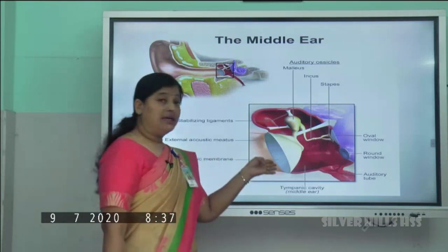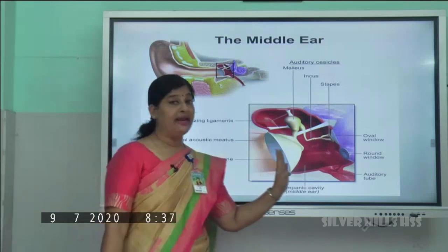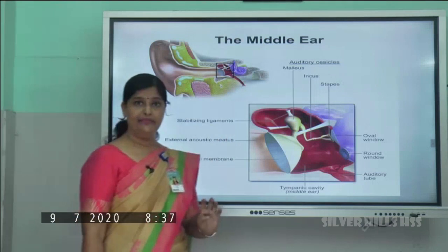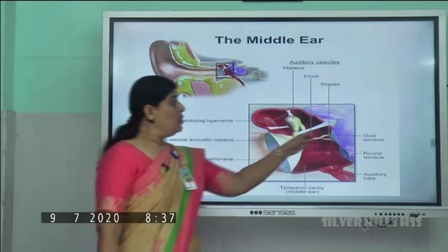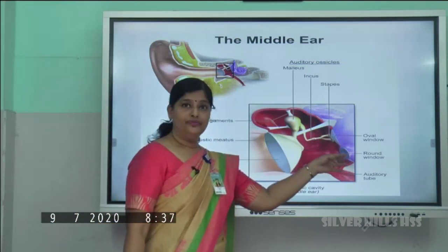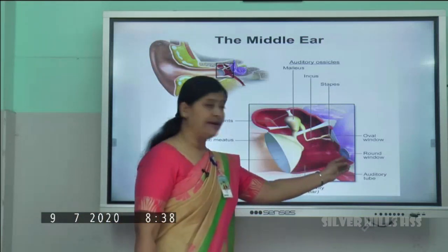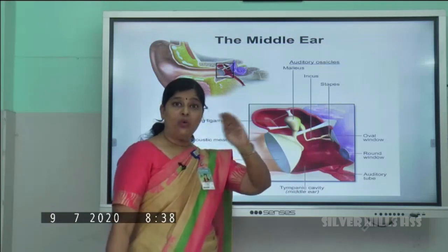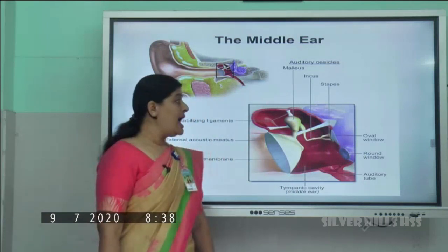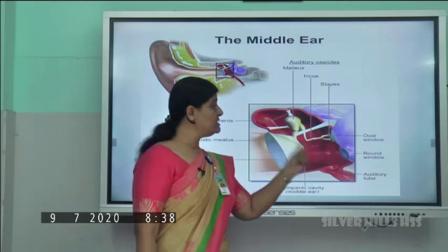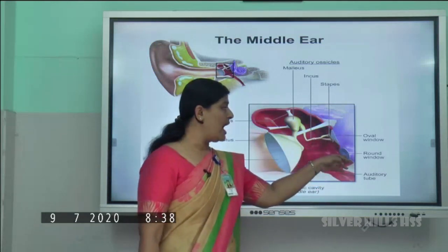So the eardrum is the wall separating the outer ear and the middle ear. Now there is another wall, made up of bone, which has two holes covered by a membrane. These two membranous holes are called the oval window and the round window.